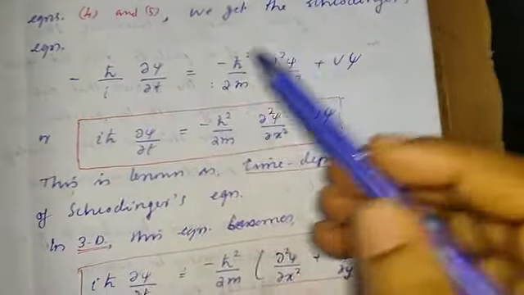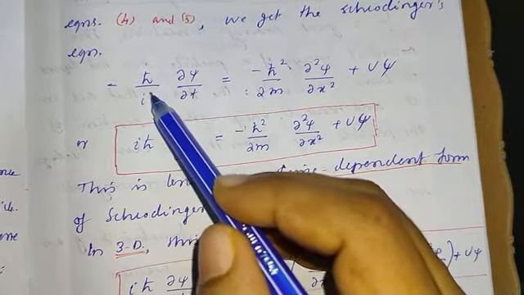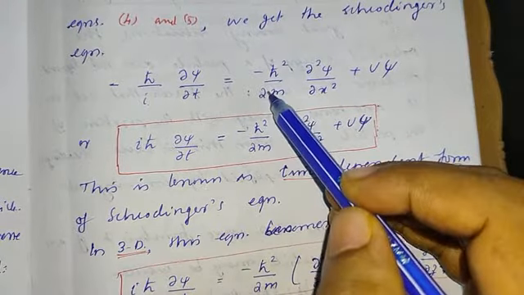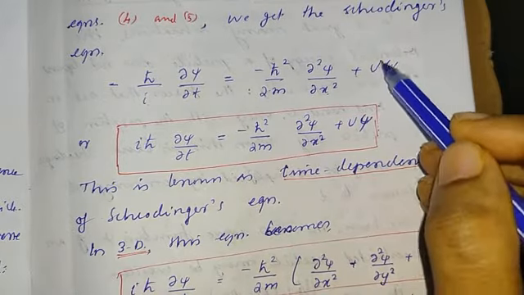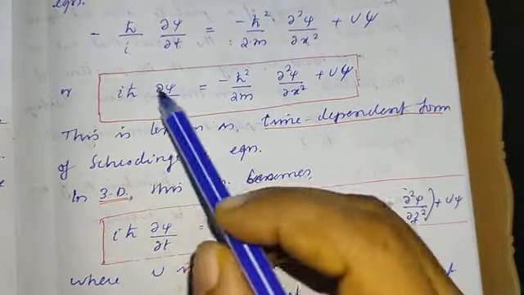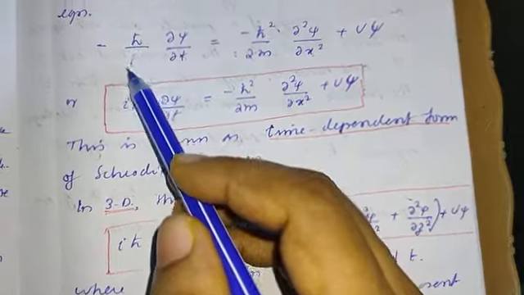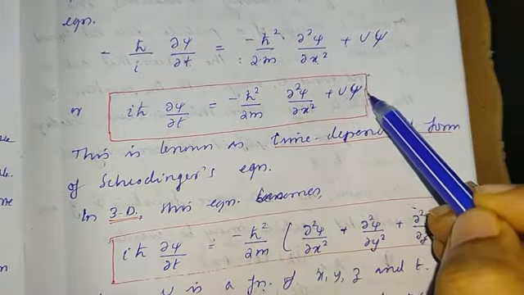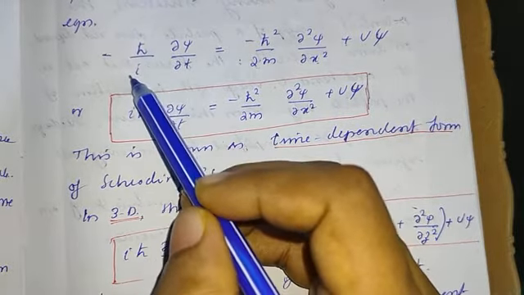So this equation takes the form minus h cross by i, dou psi by dou t, equal to minus h cross square by 2m, dou square psi by dou x square, plus U psi, where U is a function of x and t. We can rearrange it. Since i is appearing here, we multiply the numerator and denominator by i.